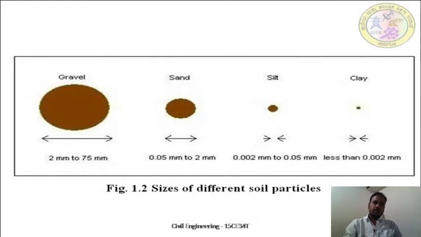Each and every particle can be named in different ways. If the soil particles are 2 mm to 75 mm in size, then we call it gravel. If the particle size is around 0.05 mm to 2 mm, then we call it sand. If it is 0.002 mm to 0.05 mm, then we call it silt. If the particles are very small, less than 0.002 mm, then we call it clay. So you can see these are the different particles of soil.